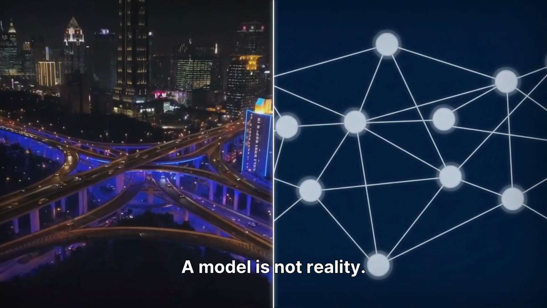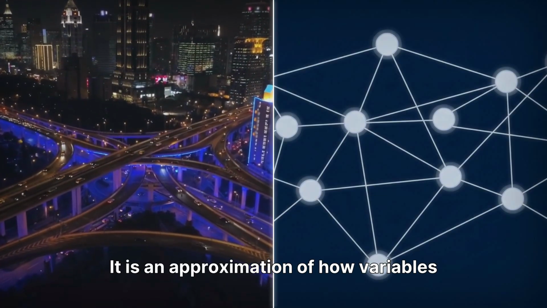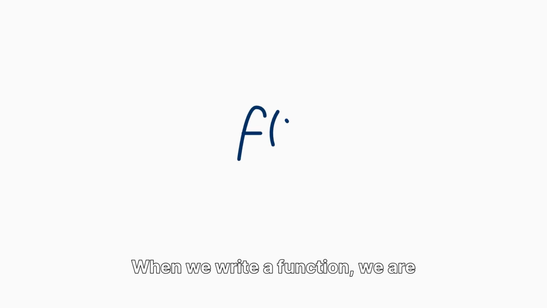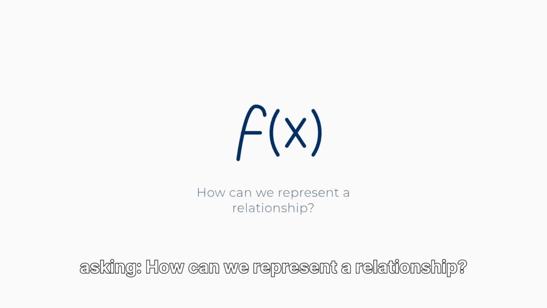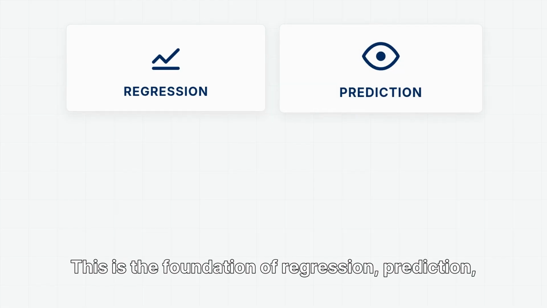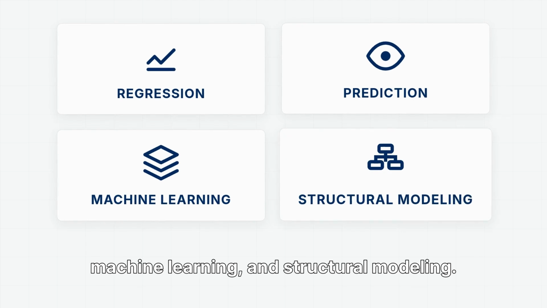A model is not reality. It is an approximation of how variables relate to each other under uncertainty. When we write a function, we are asking, how can we represent a relationship? This is the foundation of regression, prediction, machine learning, and structural modeling.